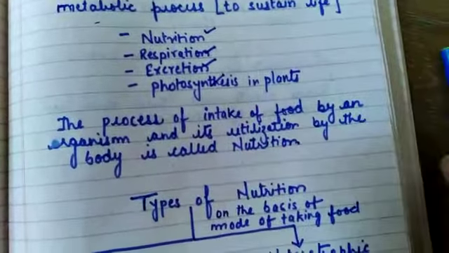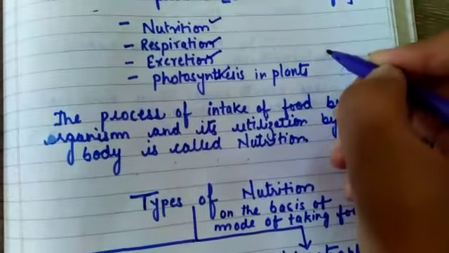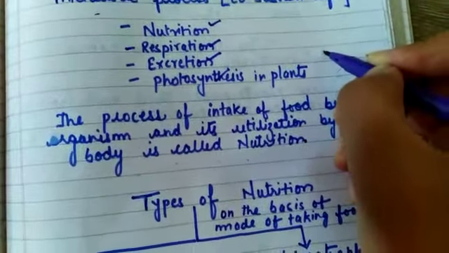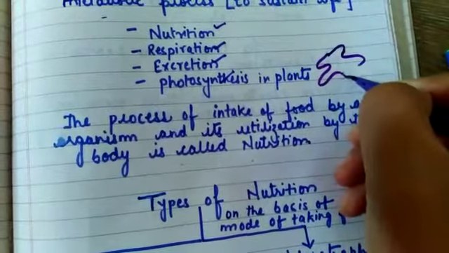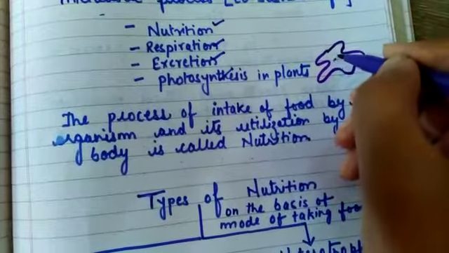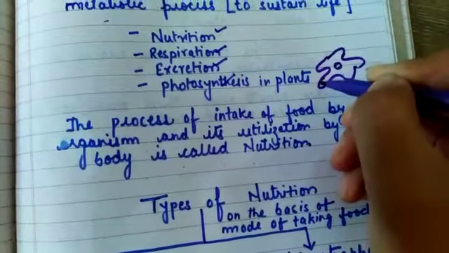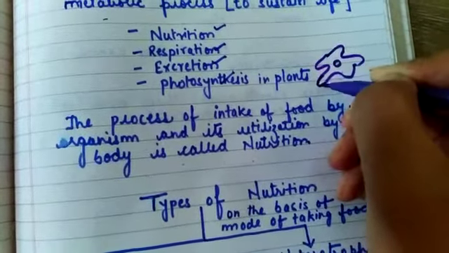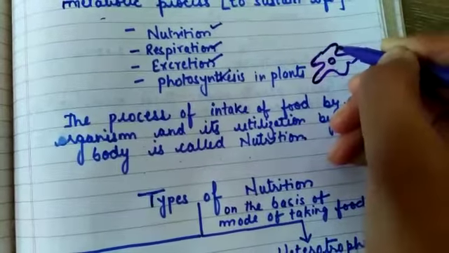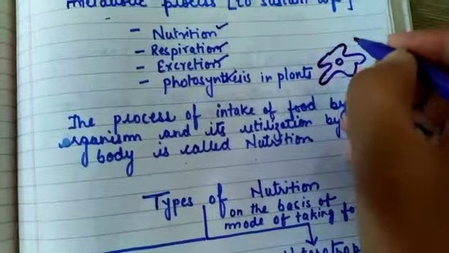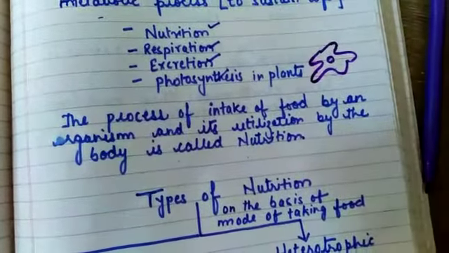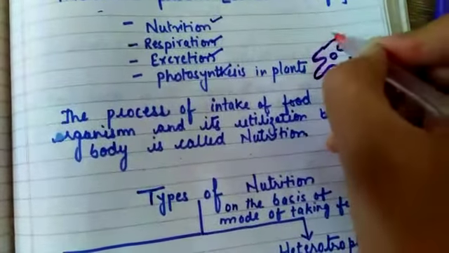For example, this is an amoeba. The amoeba has these outgrowths. You can see, this outgrowth is known as pseudopodia. It is known as what? Pseudopodia.